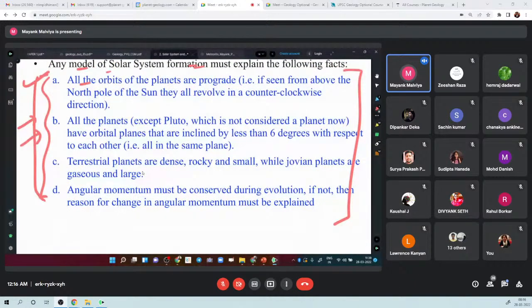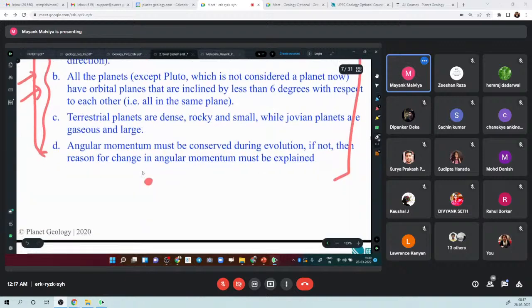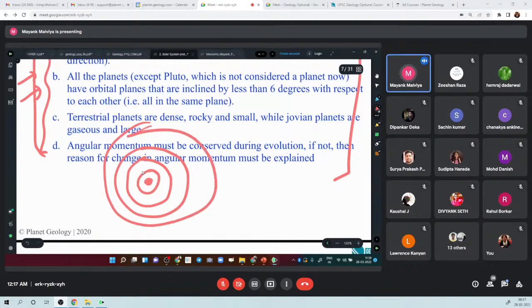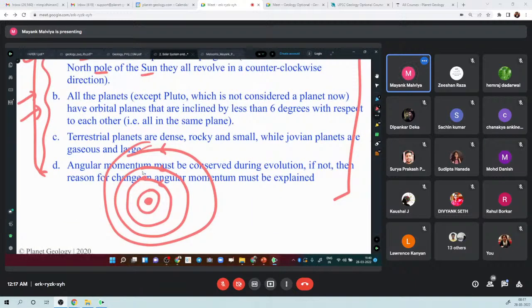In our solar system there is the Sun. If you see from the north pole of the Sun, you should see that all the planets in the solar system, Mercury, Venus, Earth, Mars, Jupiter, are revolving in an anti-clockwise direction. That is the first observation, and this is true for all the planets.